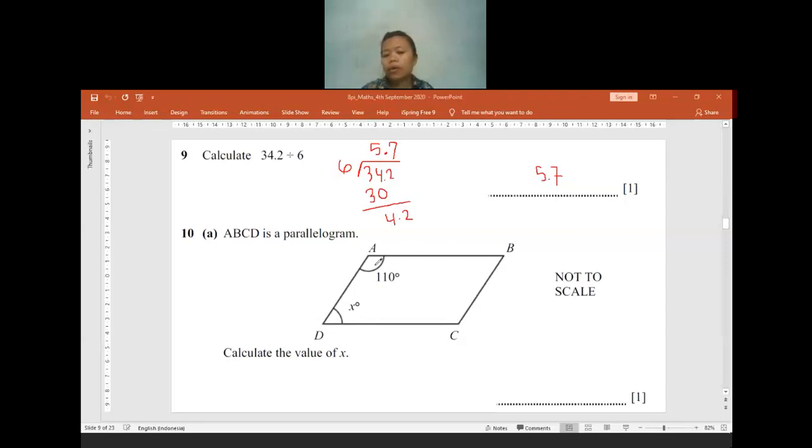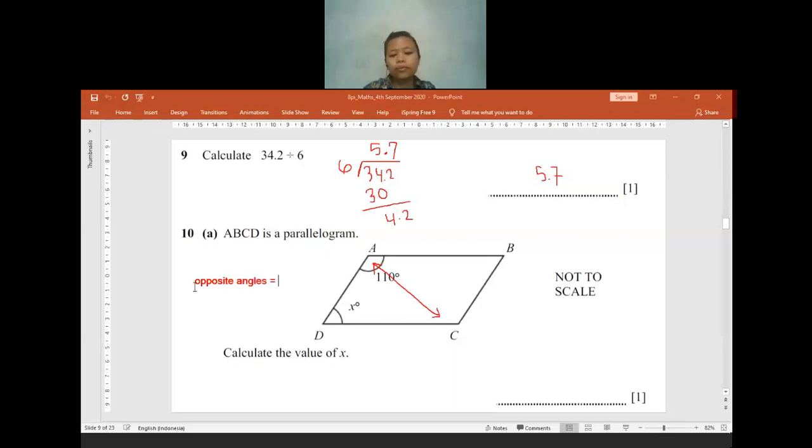Remember, in a parallelogram, the opposite angles have the same angle. Keep in your mind, the opposite angles will all be equal.